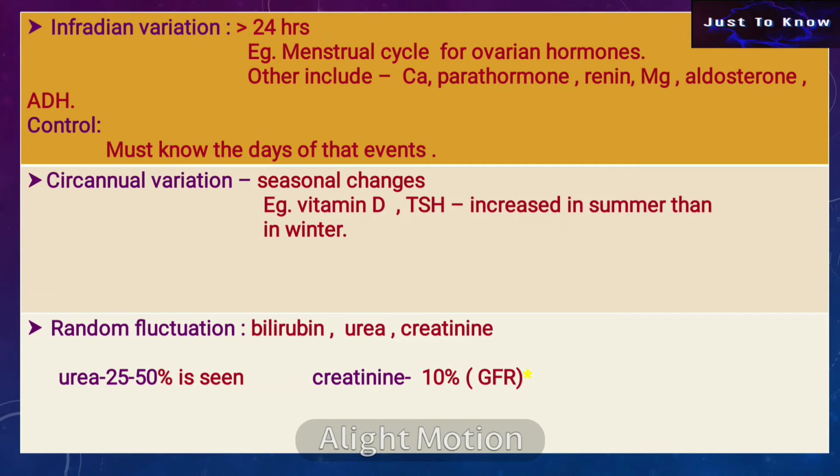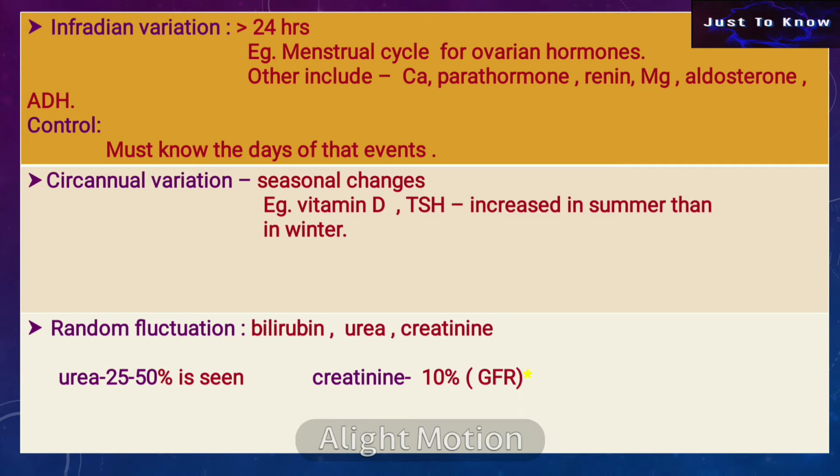Next type, infradian variation, occurs in more than 24 hours. For example, the menstrual cycle for ovarian hormones, and others include calcium, parathormone, renin, magnesium, aldosterone, and ADH. To control, we must know the days of the event.